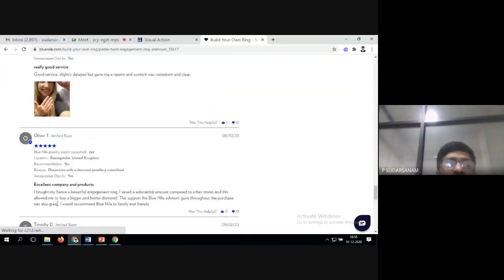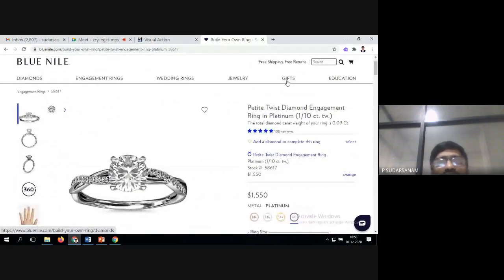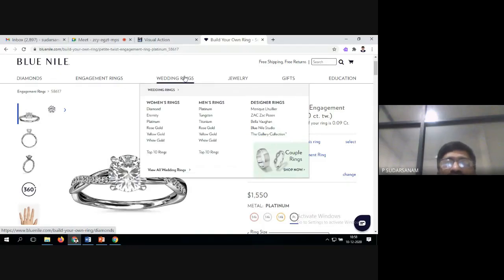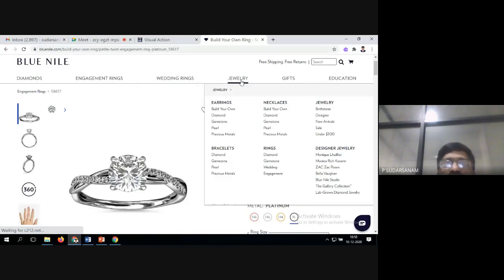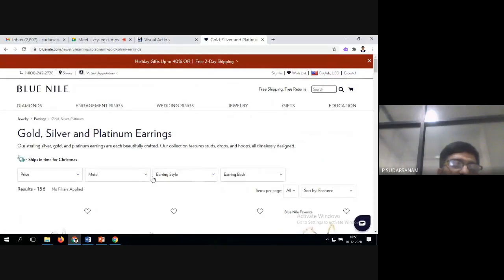See, all the information is available. These were the advanced search. Like this, you can go for the wedding rings, and you have the diamonds, platinum, jewelry. You can go for earrings. For example, I'll go for precious metals. Again, you have the price list, and you can enter the maximum you want.